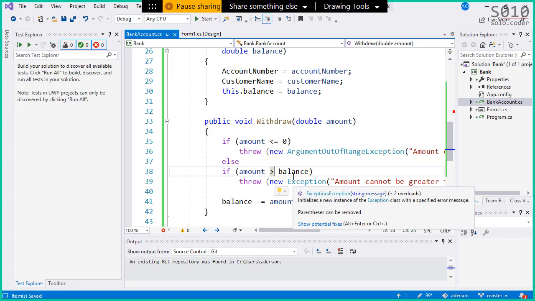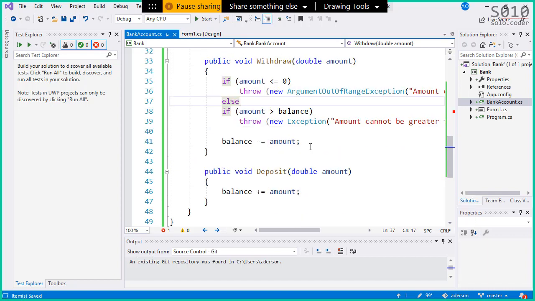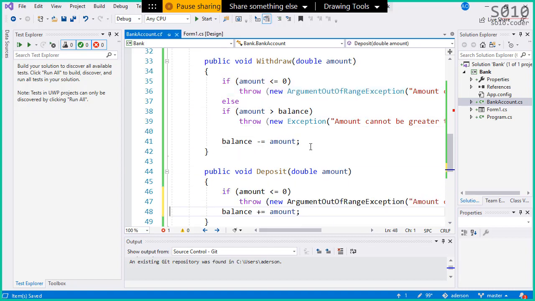Now we're gonna have the same test here for the deposit. So on both deposit and withdraw, we're gonna test if the amount is less than or equal to 0. Great. And again, in withdraw and deposit, we will not be using try catch, because if you are throwing an exception, you should not catch it.